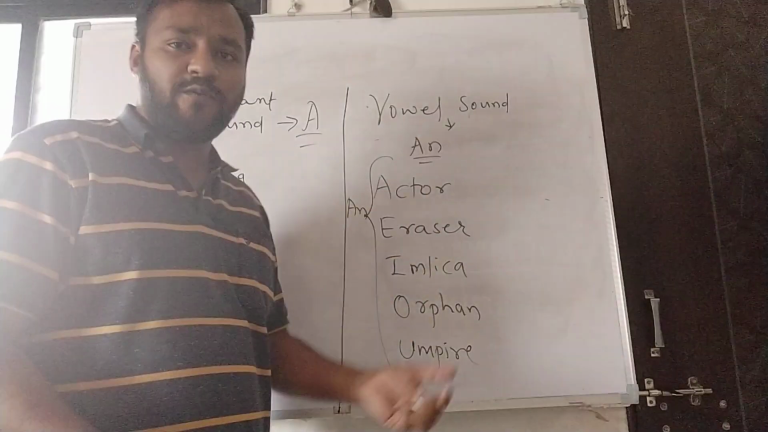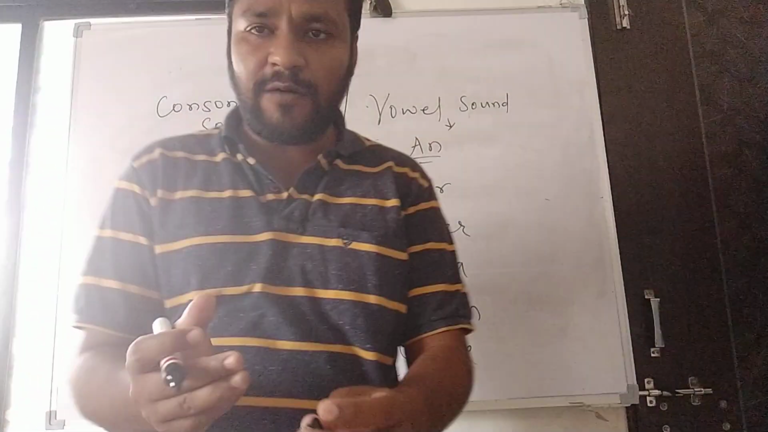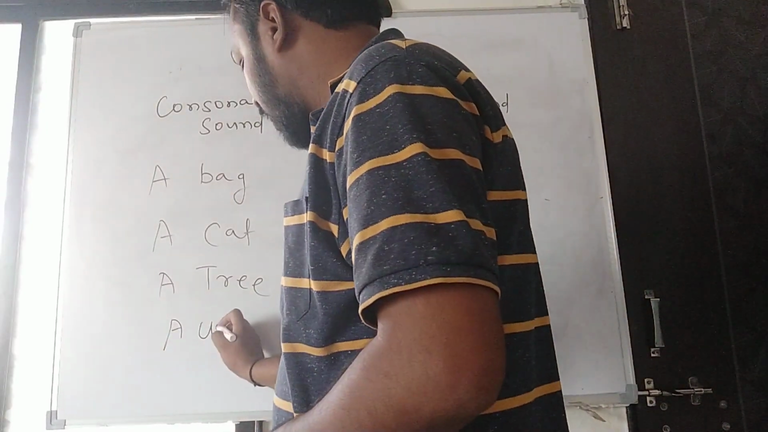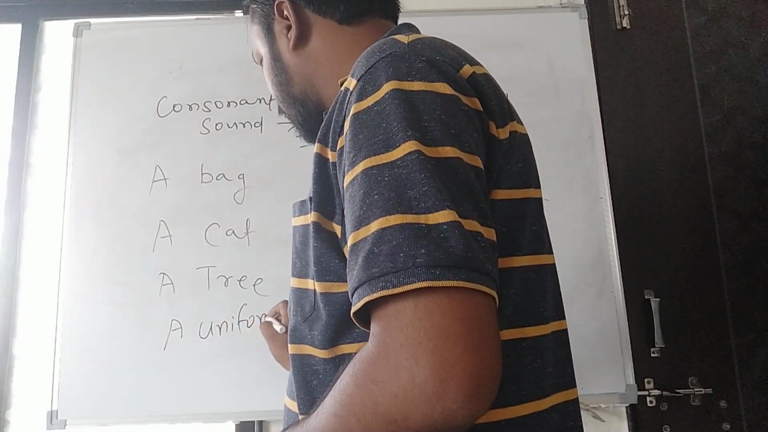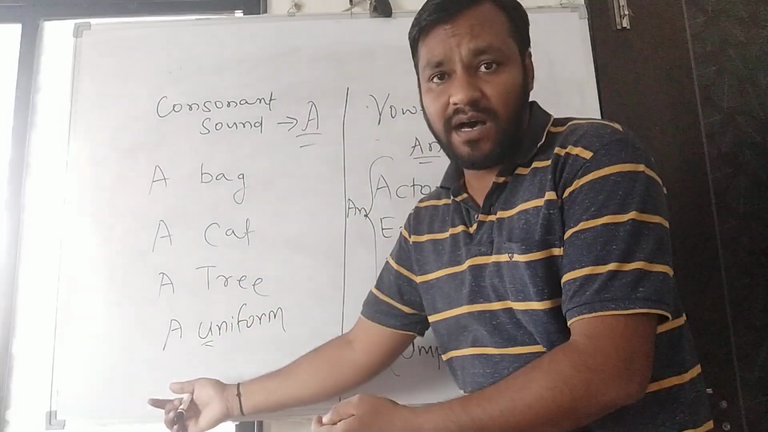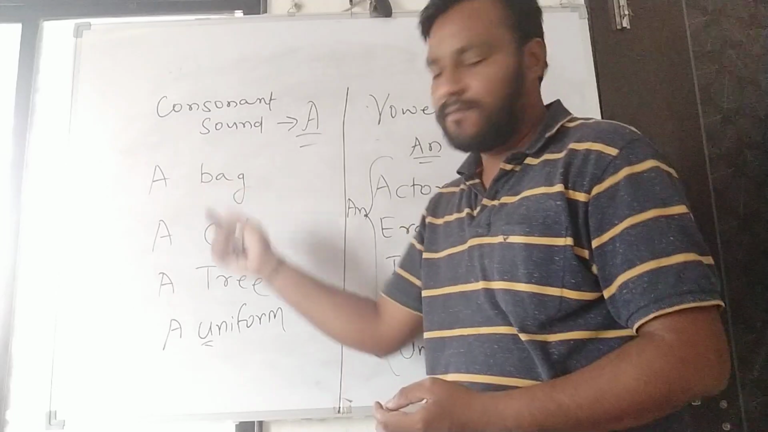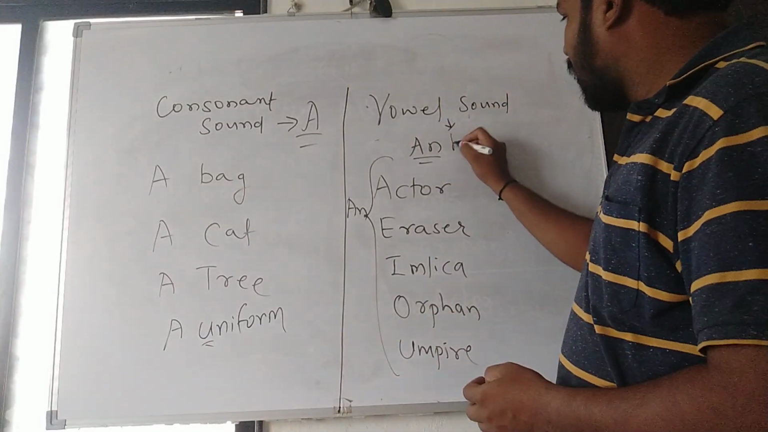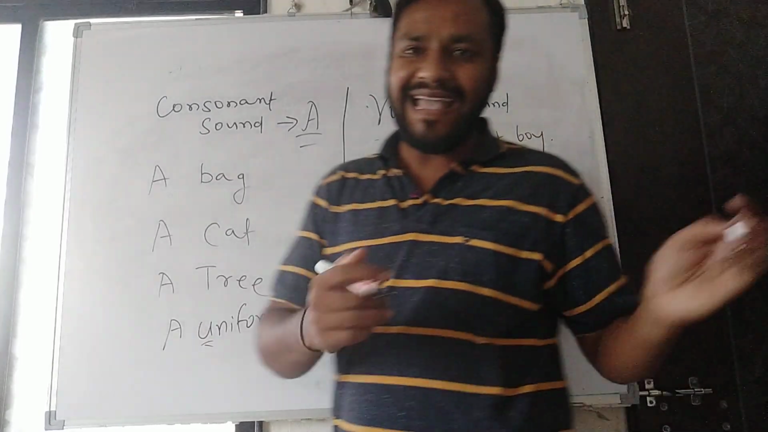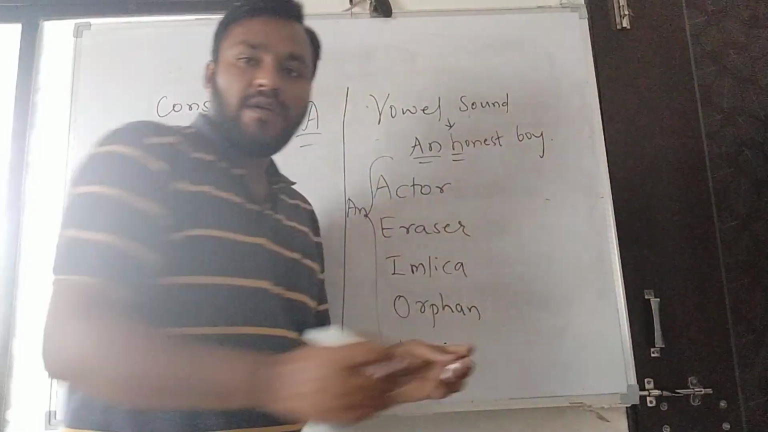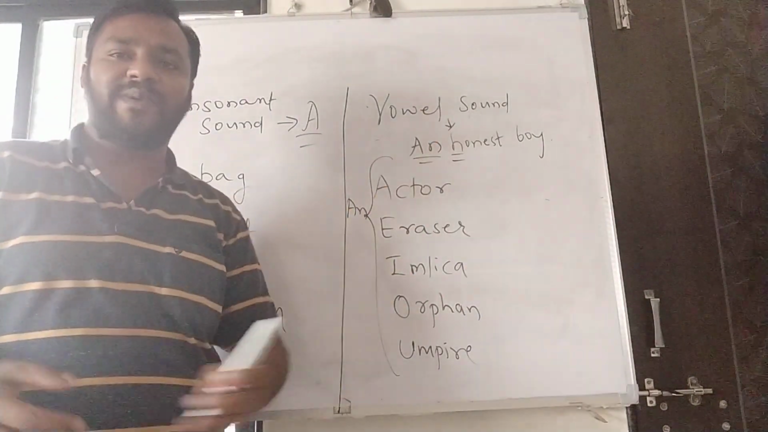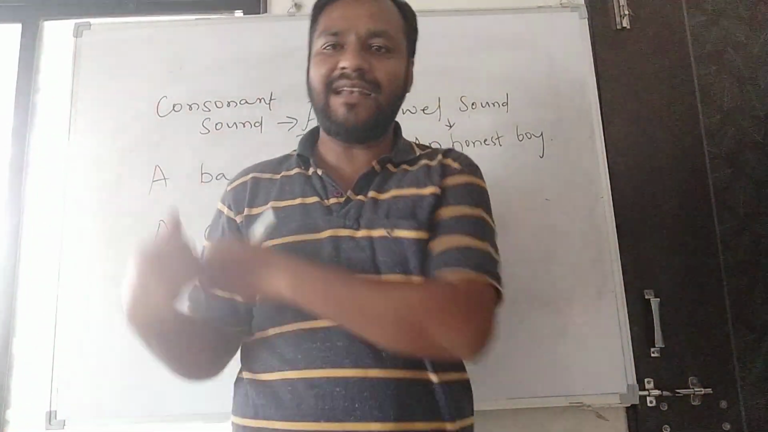But what about vowel sounds? How to identify vowel sounds and consonant sounds? Take an example, a uniform. U is a vowel letter, but still I am using a. Why? Because of the consonant sound. An honest boy. H is a consonant letter. Still I am using an. Why? Because of the vowel sound. Then how to identify vowel sound and consonant sound?